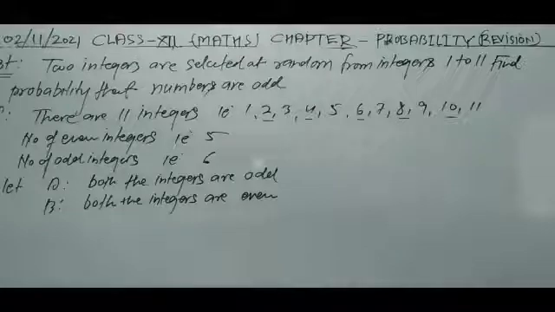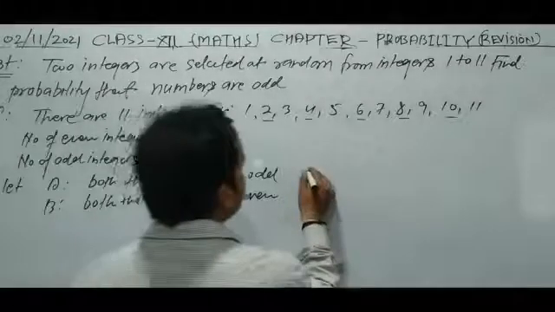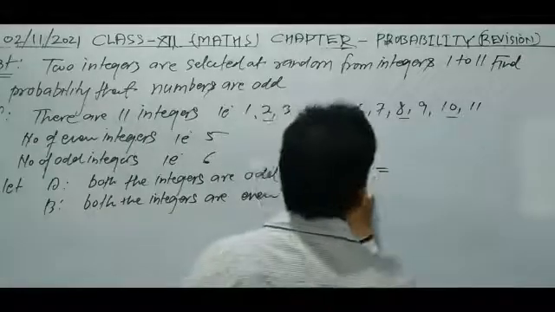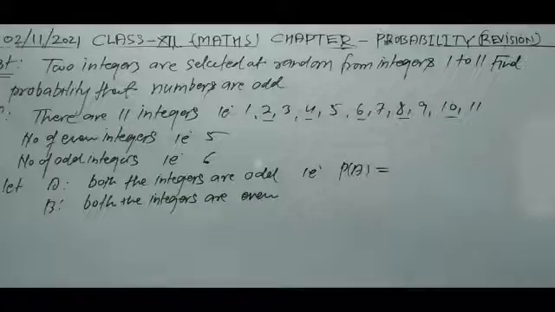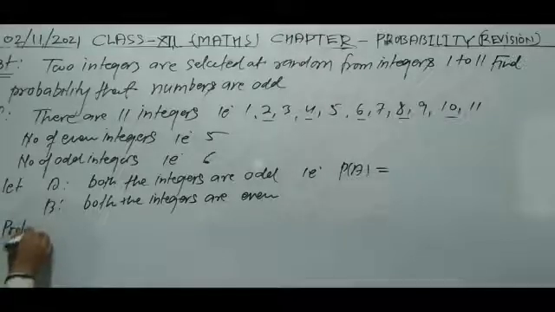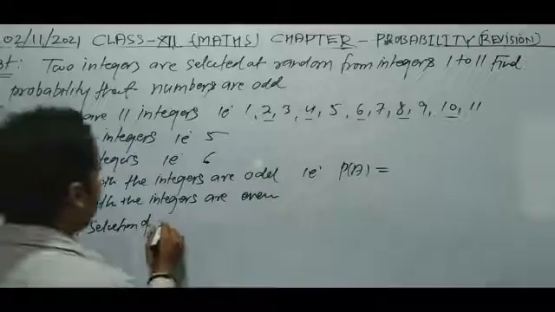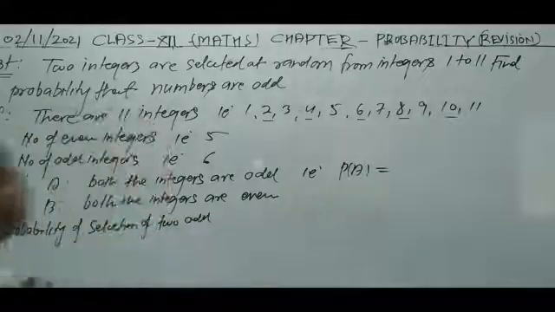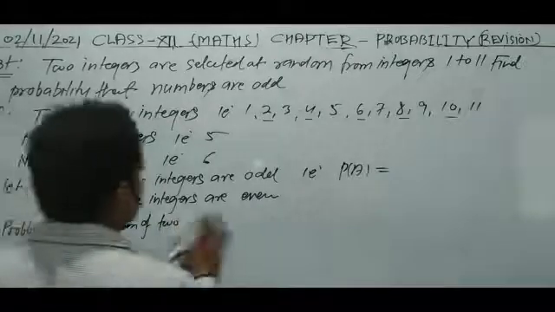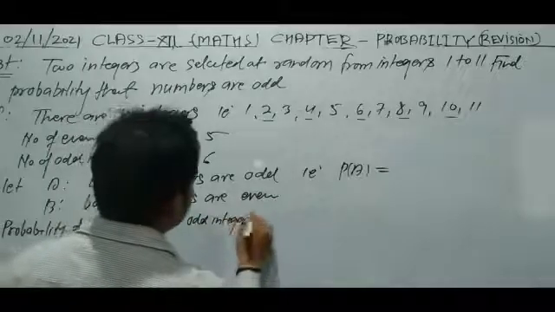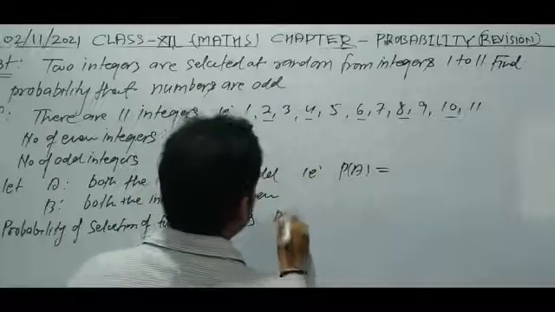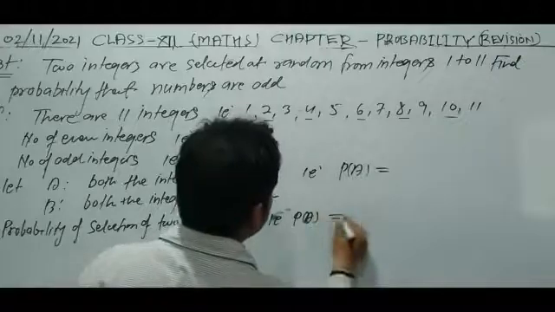Now what will be P of A? We have to select two integers, so P of A is the probability of selecting two odd integers.